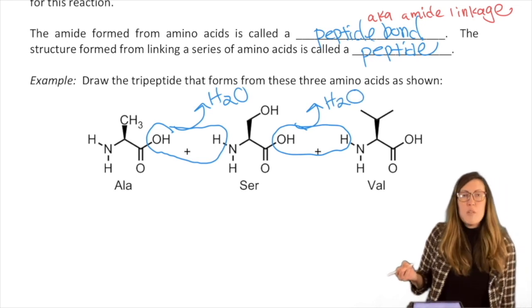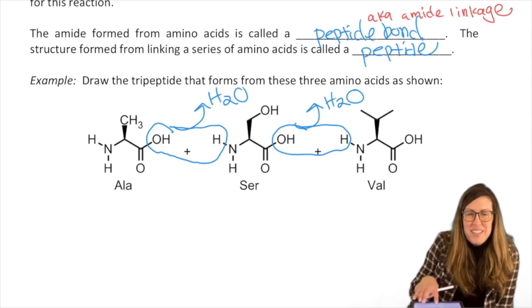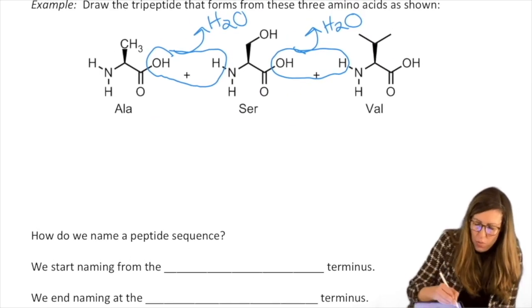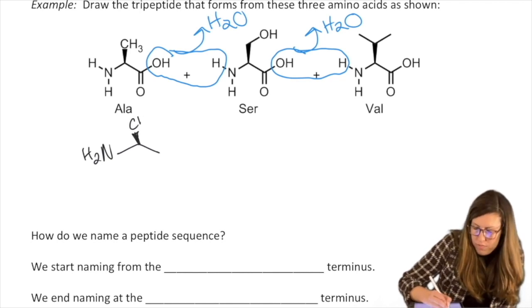Okay, so if we link them in that sequence, let's draw the resulting amides, peptide bonds, in other words, amide linkages. And we're going to leave the rest the same. H2N. Carbon up means R groups on a wedge.